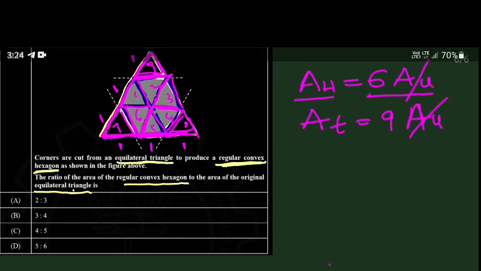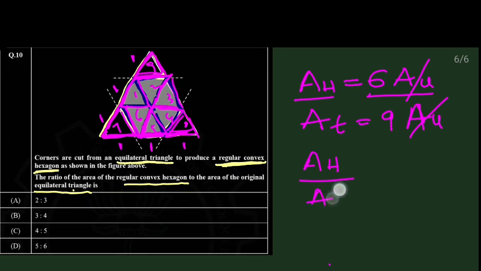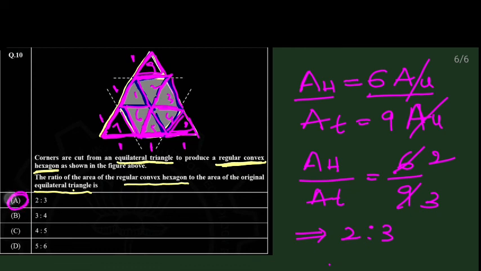So the ratio of hexagon area to triangle area is 6/9, that is nothing but 2:3. That is option A, the absolutely correct option for this question.